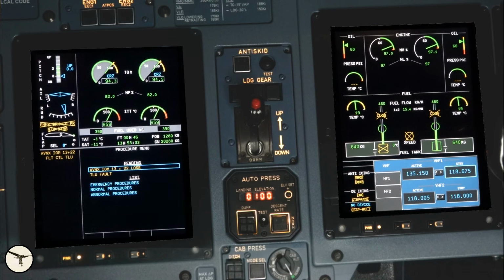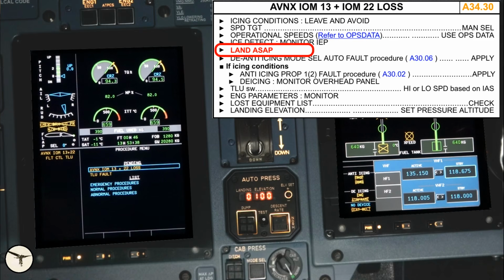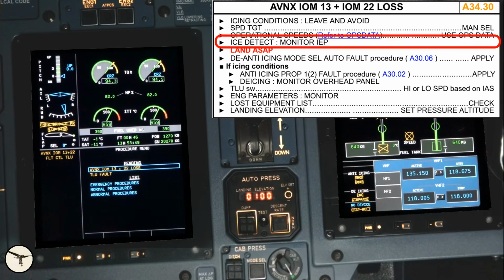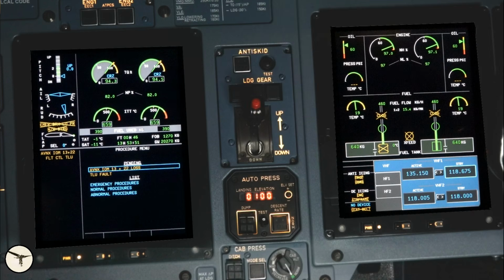Avionics IOM 13 plus 22 loss. Land as soon as possible. What's new is that we have lost automatic target speed and must use manual speeds. Minimum and maximum speed protections are lost as well. And we have lost the automatic ice detector. On the engine warning display, we have lost information about the emergency brake and also steering. Engine secondary page, fuel pump 1, fuel crossfeed, and fuel clog. Engine 1 and 2 oil temperature.